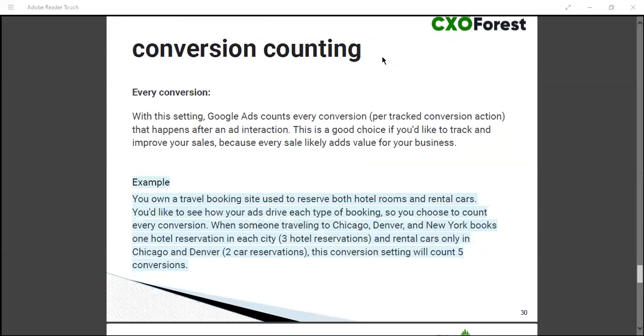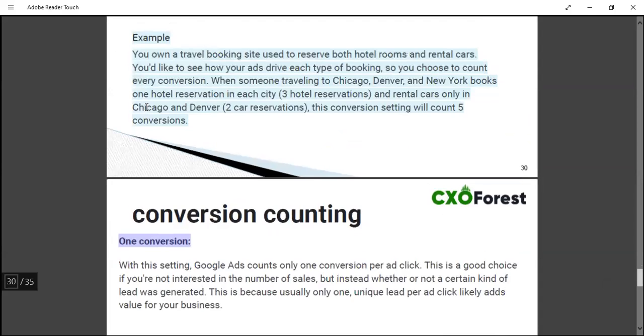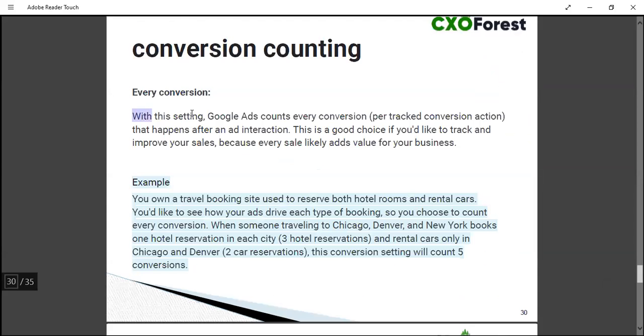But then there is conversion counting. We will look into it also. So you can track every conversion and you can track one conversion. Right? So the difference here, with the setting of every conversion, Google Ads counts every conversion, right? So let's say you are running an e-commerce website where you are trying to track every conversion or every purchase. So you have to pick this particular option.